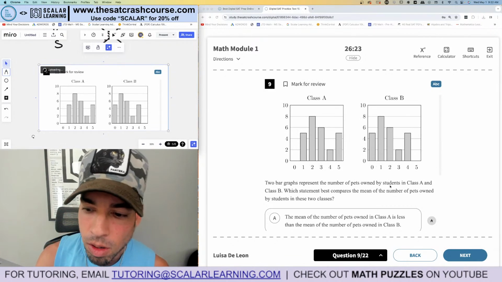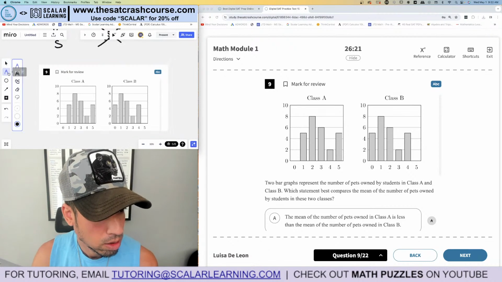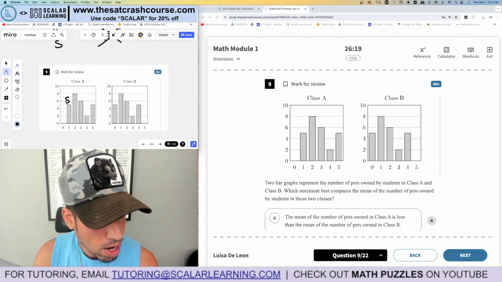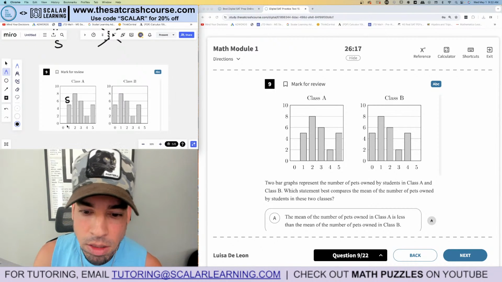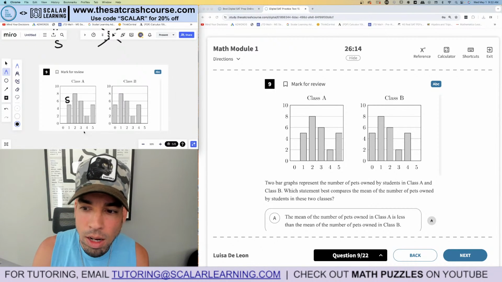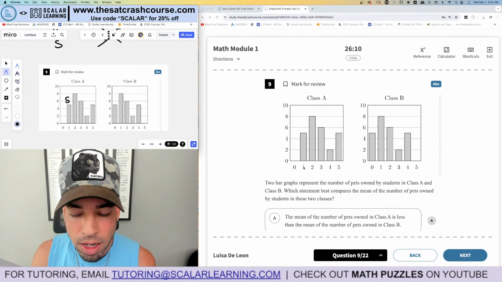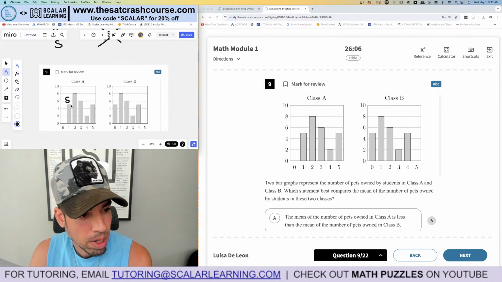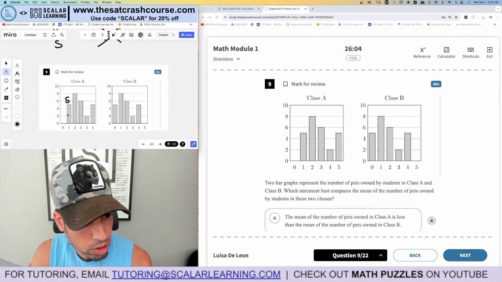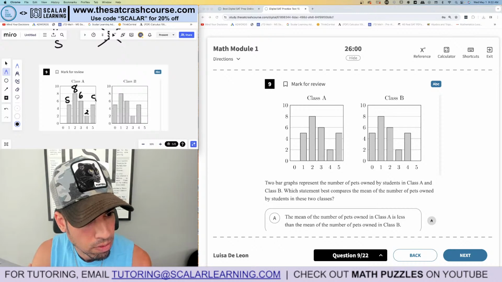All right. So just so I can write on this, we've got 5 people own 1 pet. I would have loved to see some labels here, but I'm assuming this is owning 1 pet, 2 pets, 3 pets, 4 pets, 5 pets, right? Anyways, and this is the frequency. So 5, 8, 6, 2, and 5. And then here we have the same distribution. It looks like 5, 8, 6, 2, 5.